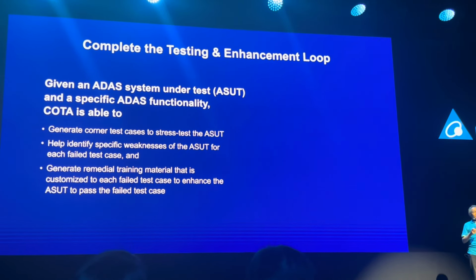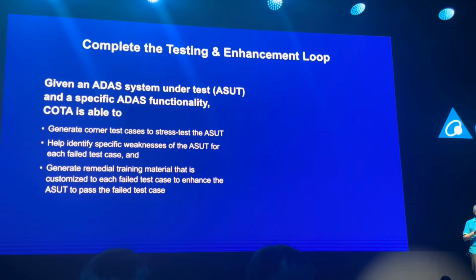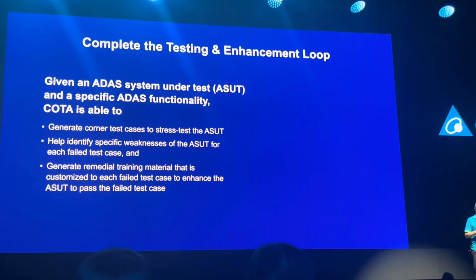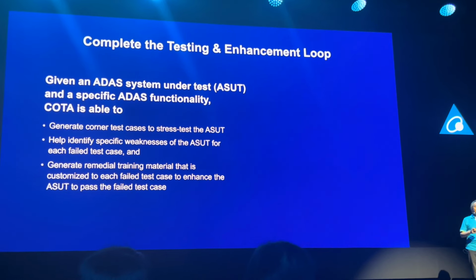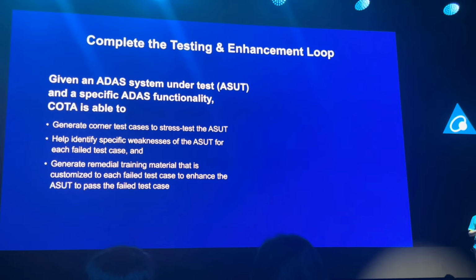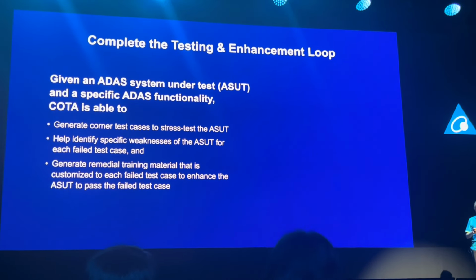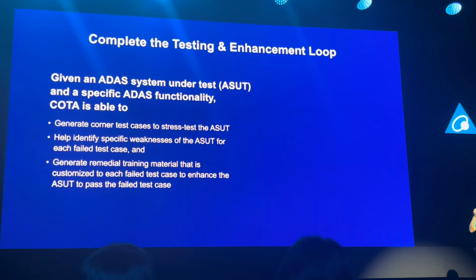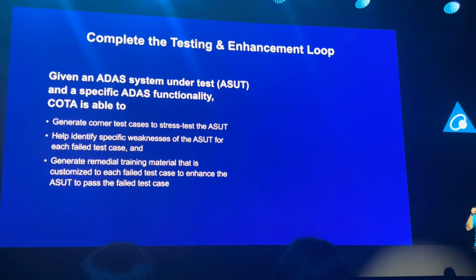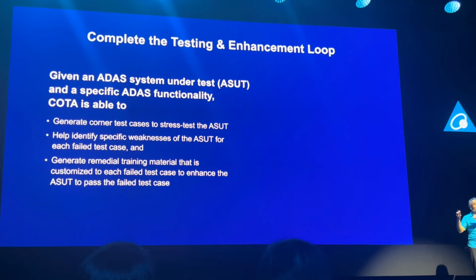By carefully analyzing the detailed log of the execution of a failed test, Kota can actually learn a lot. In particular, it can pinpoint the specific deficiency in the ADAS system under test of why it fails that test, and the part of the test case that exposes this deficiency.